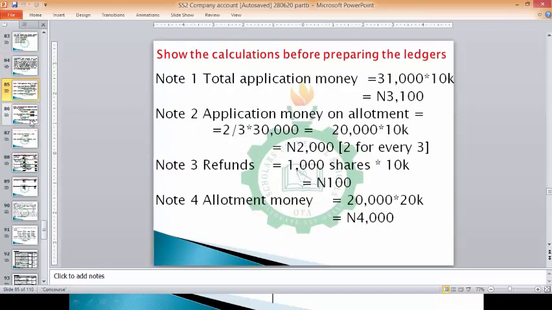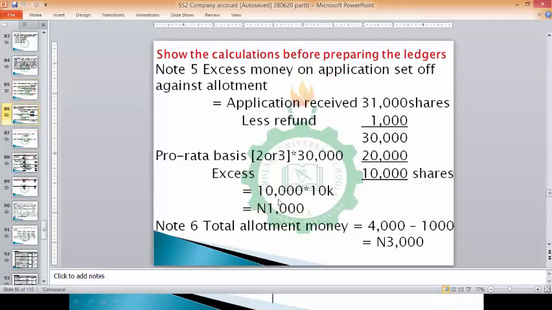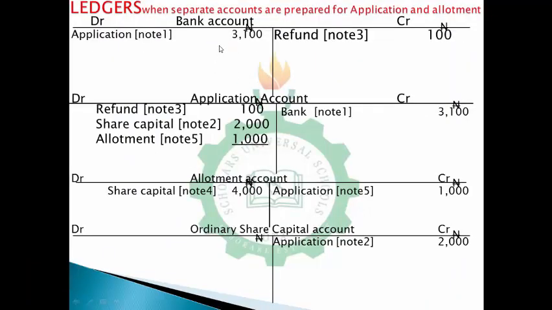But because of the setup that you've done, the money you'll be receiving would be 3,000 instead of 4,000, because you have received part of it on application. That's what we are saying. So the first thing you do is you debit your bank account with 3,000 naira. Then you credit your allotment this time around, because this is allotment.